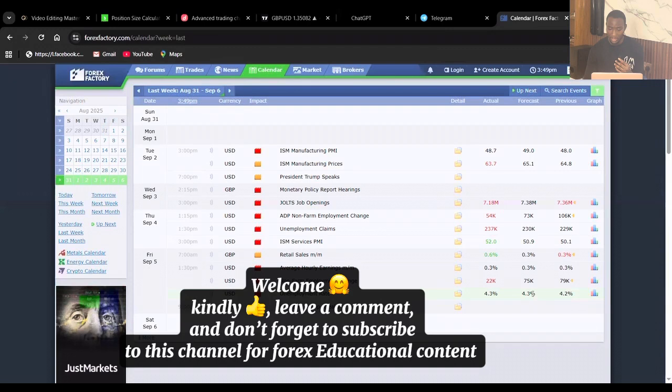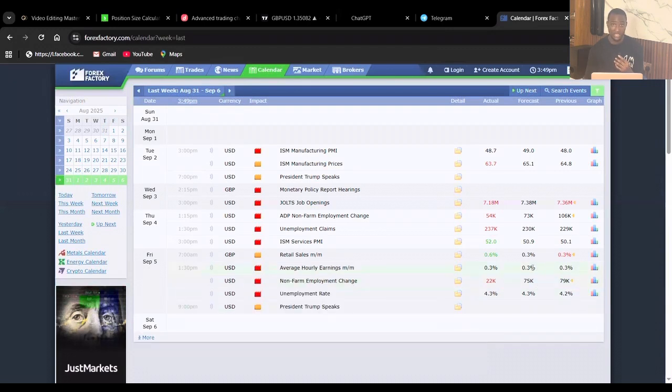But these pieces of information tell us that, first, this one says the market is stable. It simply means if the market is in a downtrend, it is going to continue being in a downtrend. But this one says it is lesser than what is forecasted. For that reason, the market should sell if the market technically is in a bearish move. But if it comes out higher than forecast and the market sells, it's going to buy. Later on you will understand this is what this information is saying. Now, let me take you to the chart so that you can see how we are able to use this information to make decisions.